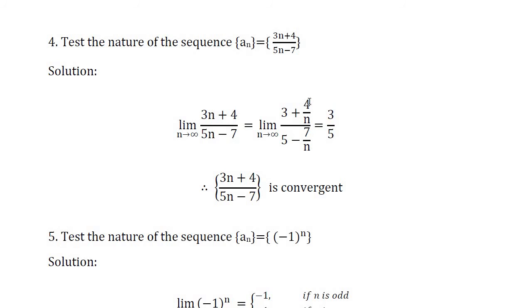Now if you put n equal to infinity, 4 divided by infinity becomes 0. Similarly in denominator 7 divided by infinity is also 0. We get 3 plus 0 is 3, 5 minus 0 is 5, which means the limit of the sequence is 3 divided by 5, which is finite and unique. Hence the sequence is convergent.